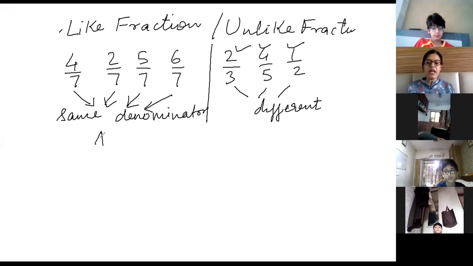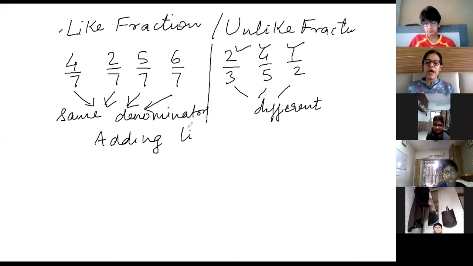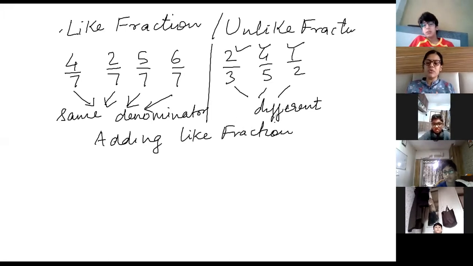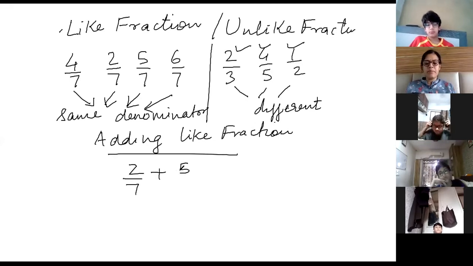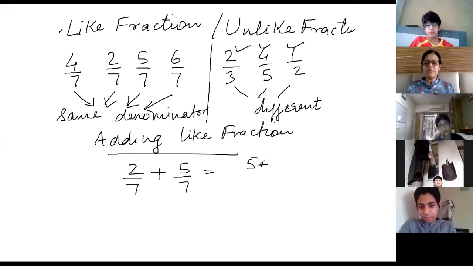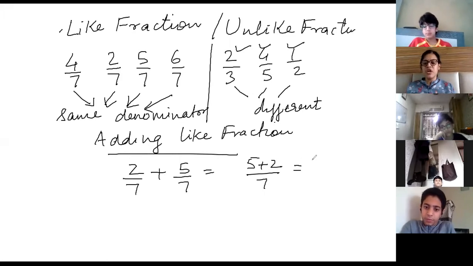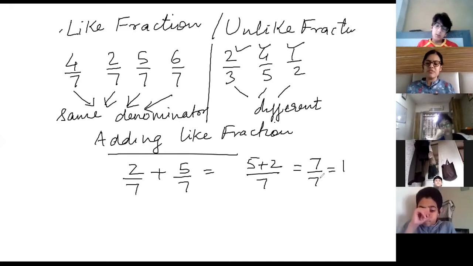When we are adding like fractions, it is easier. How do we add like fractions? First, we'll check the denominator. Like 2 by 7 plus 5 by 7. The answer will be 5 plus 2 by 7. The denominator will be the same, so it comes as it is. Just add the numerator, 7. Your answer is 7 by 7. And what is the lowest form? Equal to 1, because 7 ones are 7.